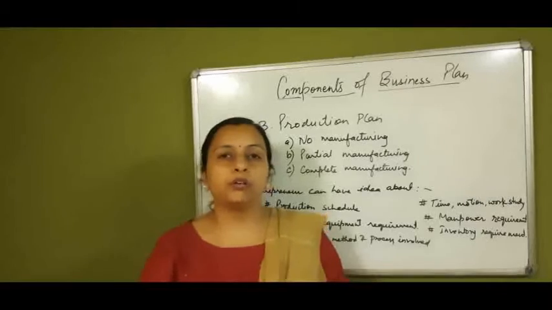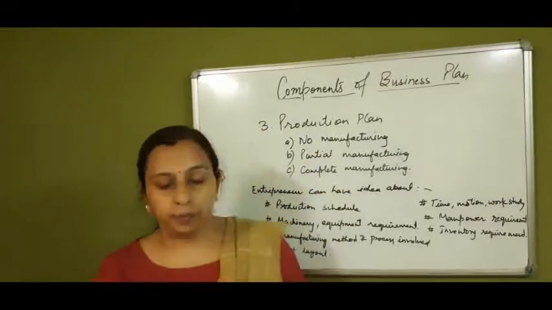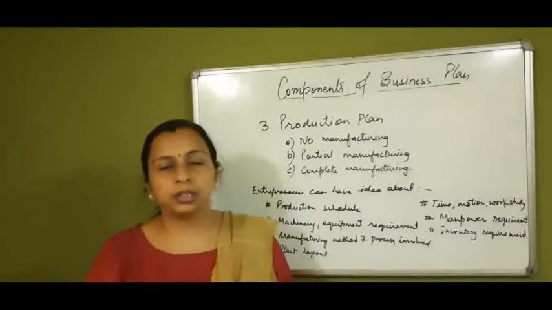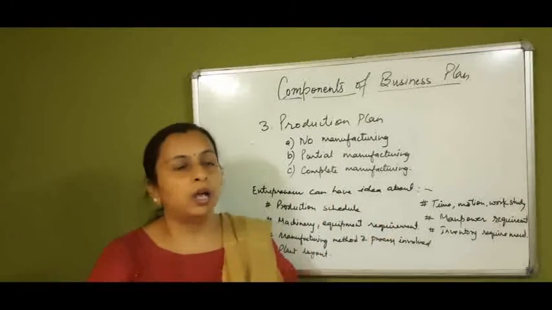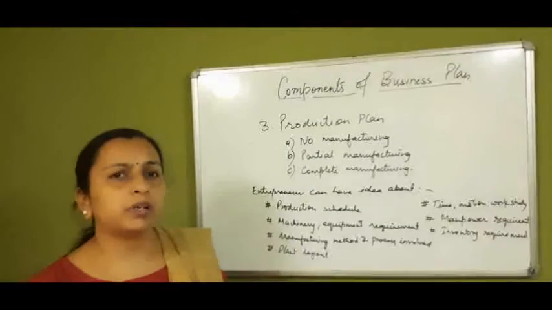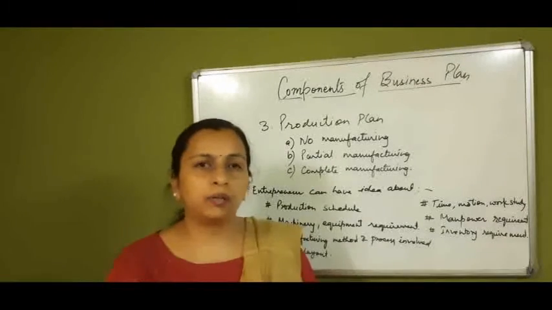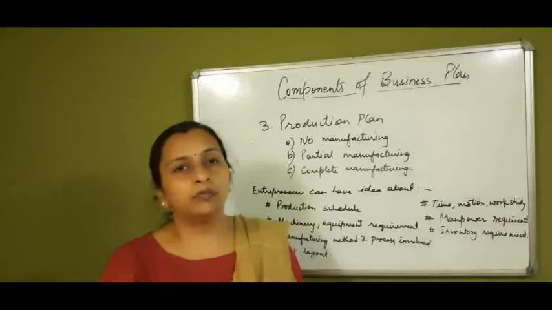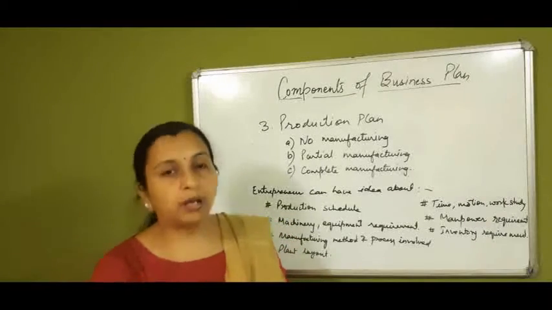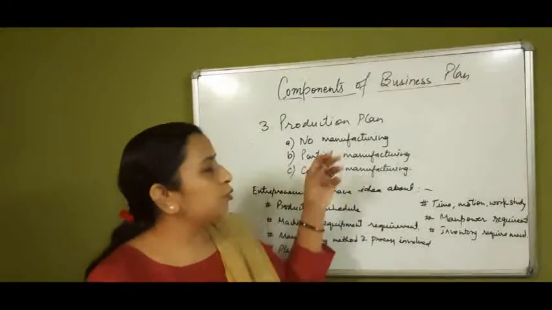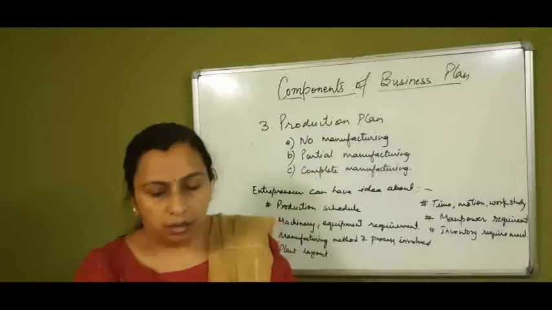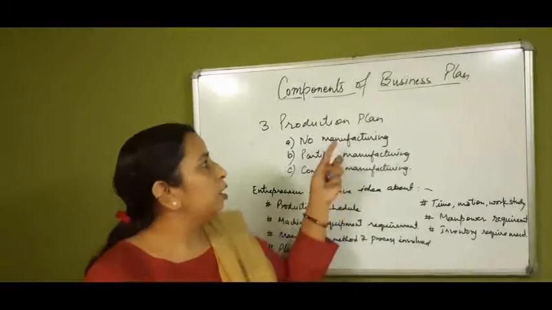The third component of business plan is the production plan. Here in production plan, 3 things are considered. Actually, production is of 3 types. But before this, we need to know what production actually is. As I have explained many times, production is conversion of raw material into finished goods with the help of capital, manpower, energy and machinery. So we convert raw materials into finished goods with the help of machinery, capital, and power and energy, etc. So that is production plan.